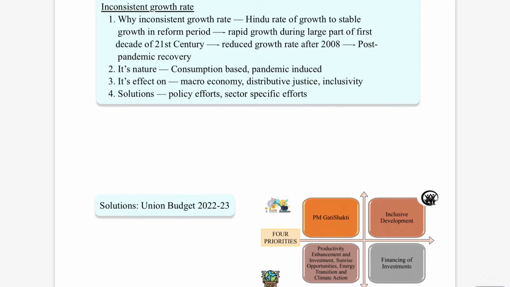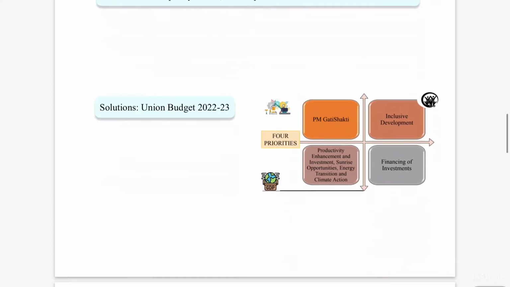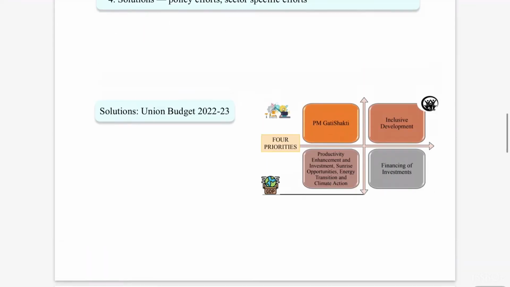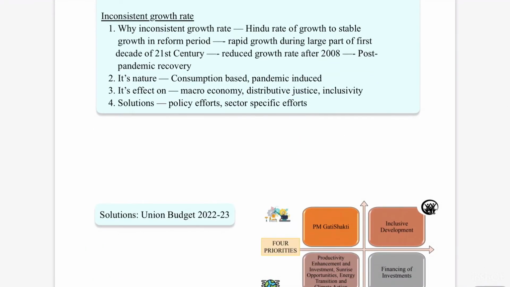And what are the solutions, what are the policy efforts, and what are the sector specific efforts to overcome these challenges? For instance, if you observe the Union Budget of 2022-23, here you also need to have a perspective on the recent Indian budget and economic survey.